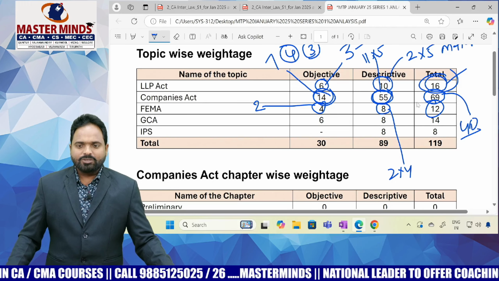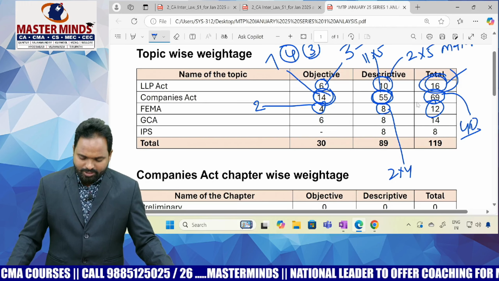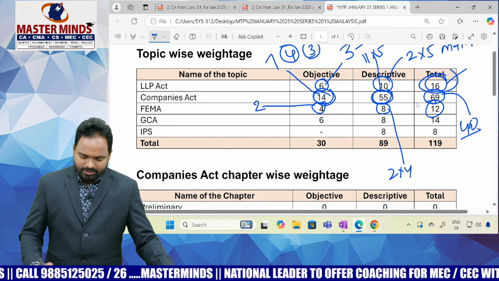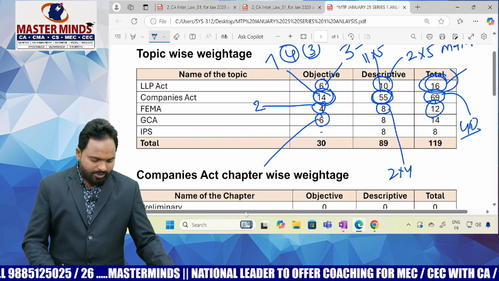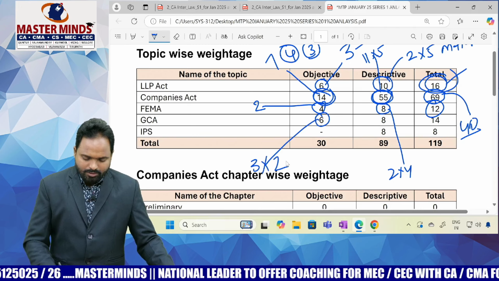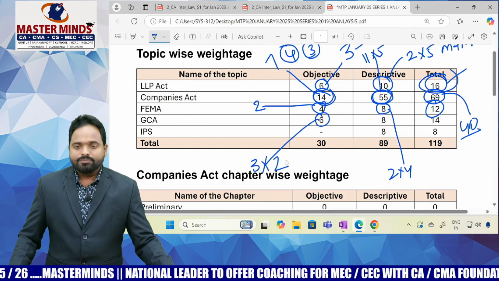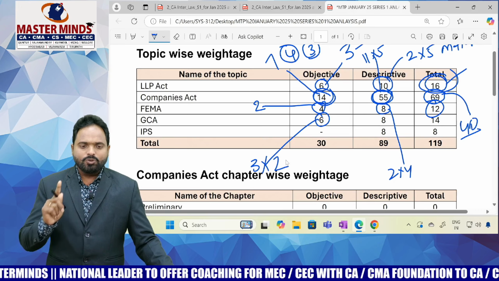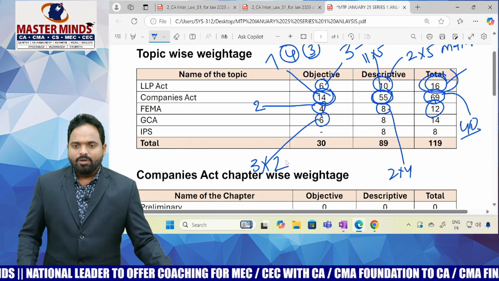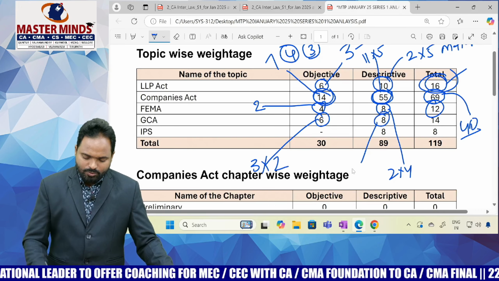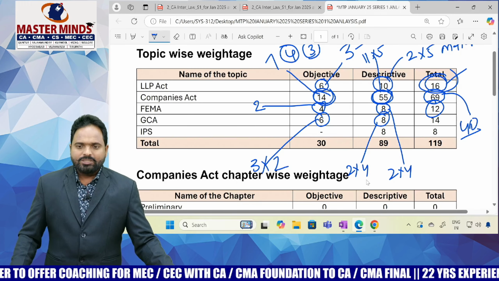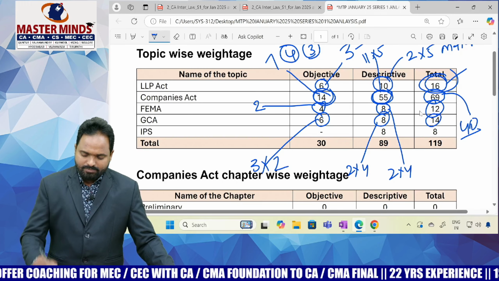But in this MTP they asked only 12 marks. Okay, that is not a very big difference. Then General Clauses Act, GCA, 6 marks from MCQs, maybe 3 MCQs. This is also a scenario based MCQ. One scenario based MCQ contains 3 MCQs into 2 marks, 6 marks. And 8 marks from descriptive, means 2 into 4, 8 marks descriptive. Total for the GCA they asked 14 marks.